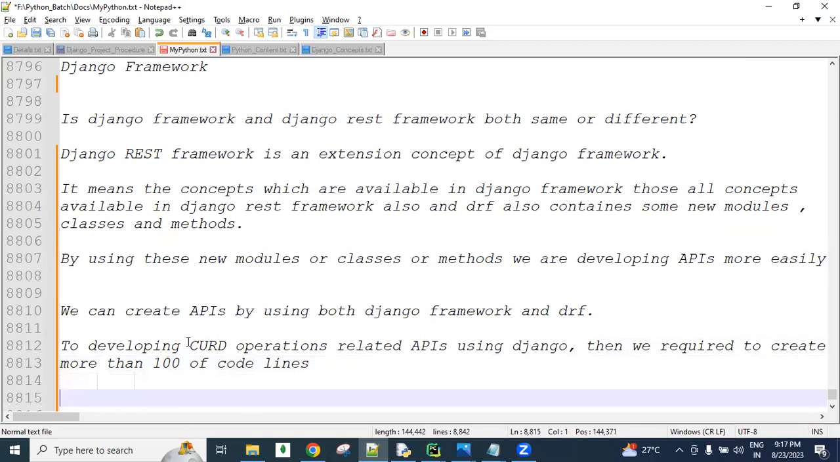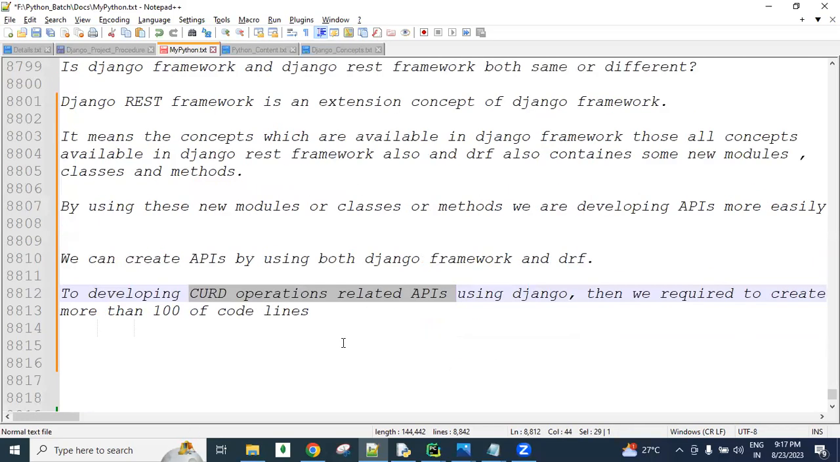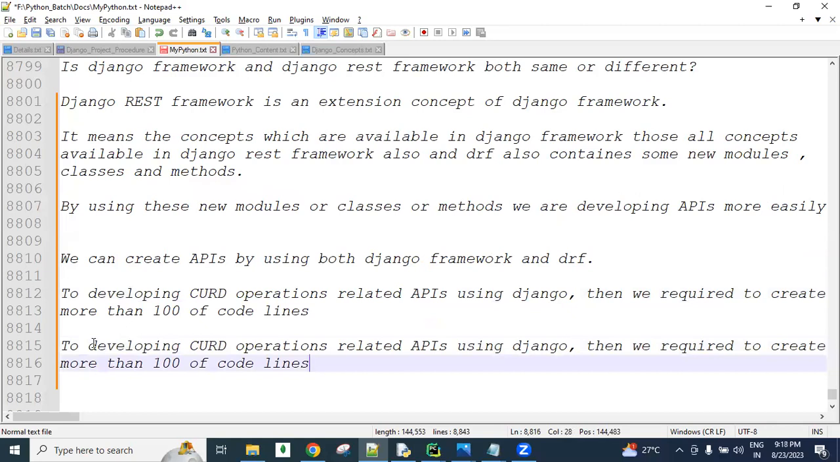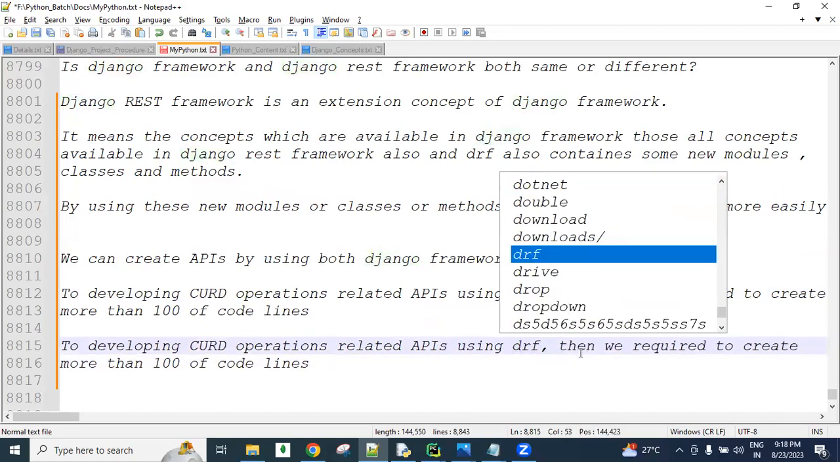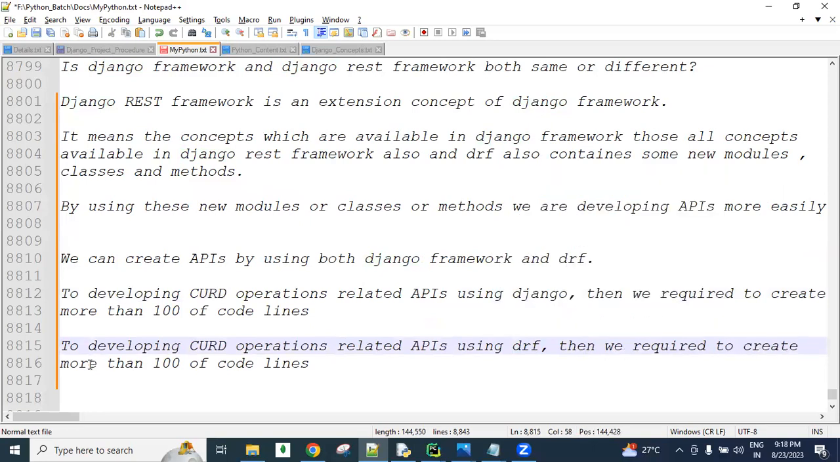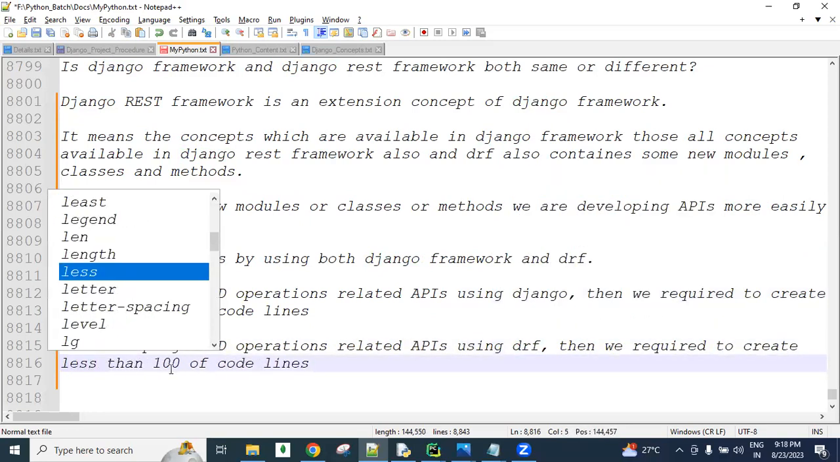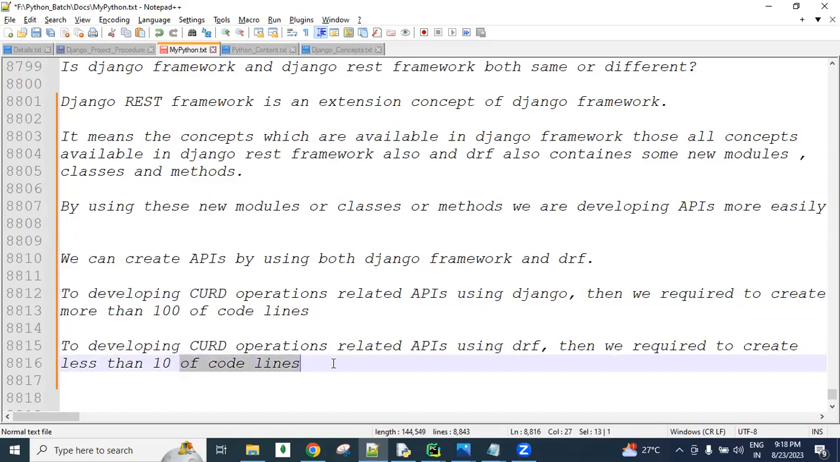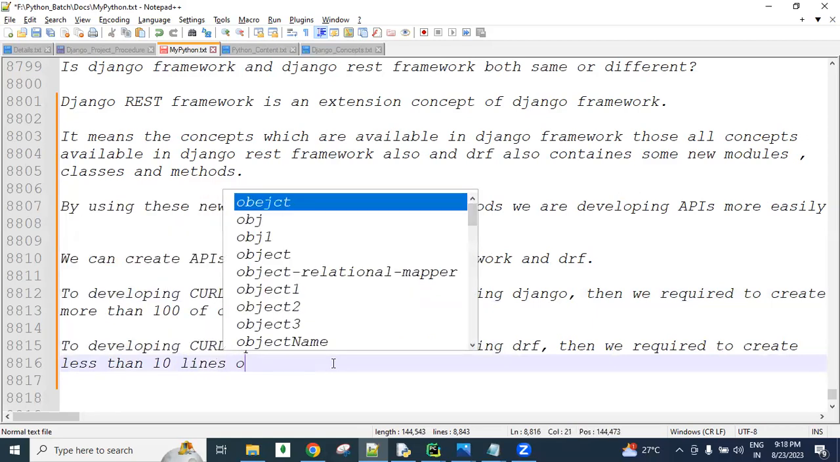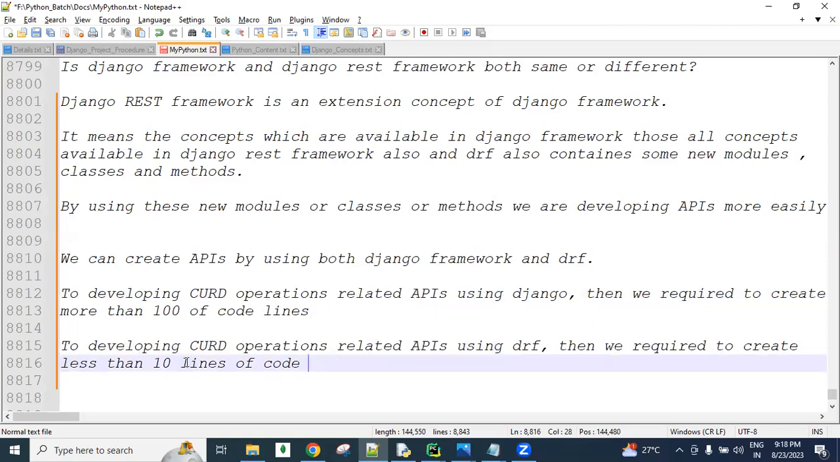The same CRUD operation related APIs, if we develop them using the Django REST framework, then less than 10 lines of code is enough, guys. To develop the CRUD operations related APIs using DRF, we need to write less than 10 lines of code. That much importance there is compared to using the Django framework.